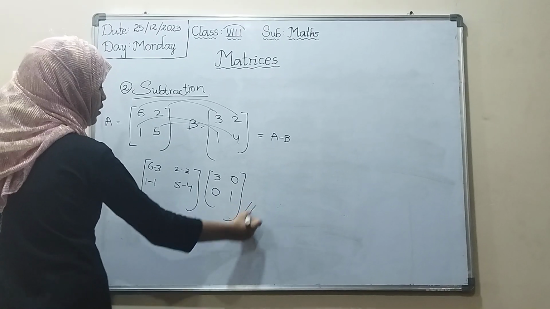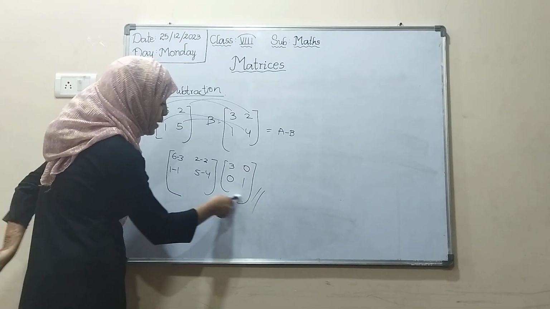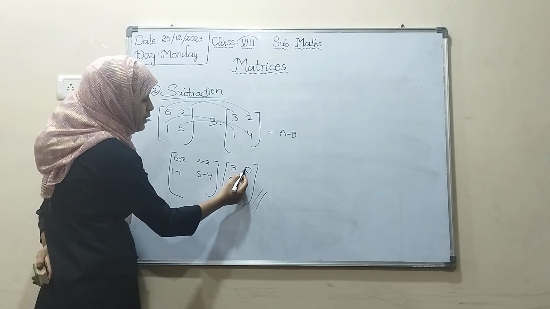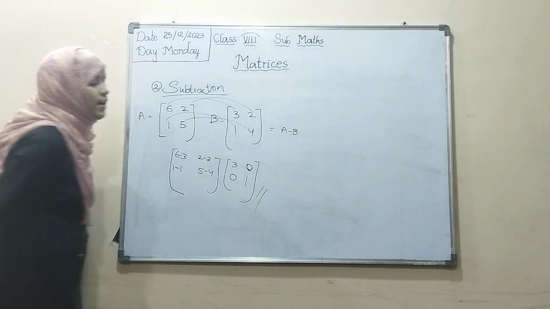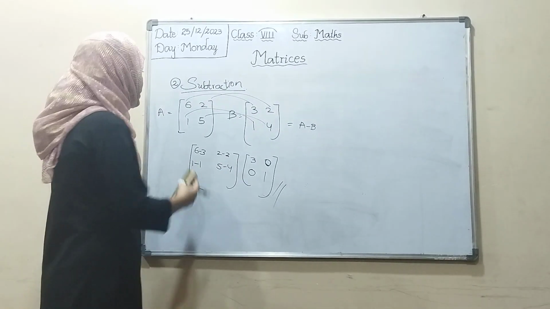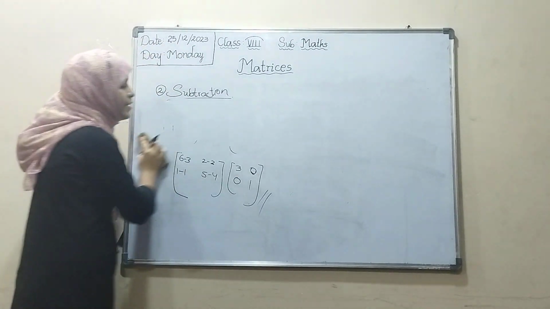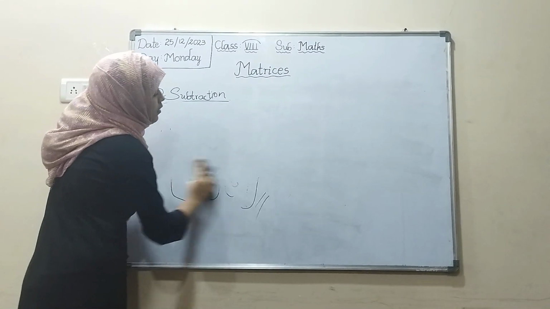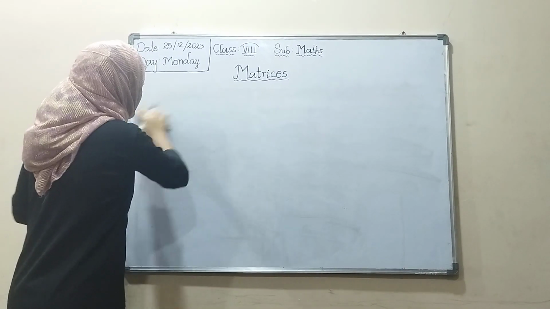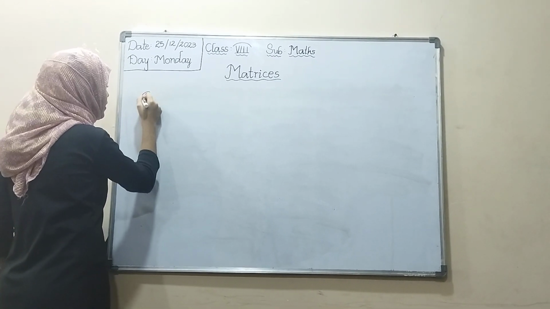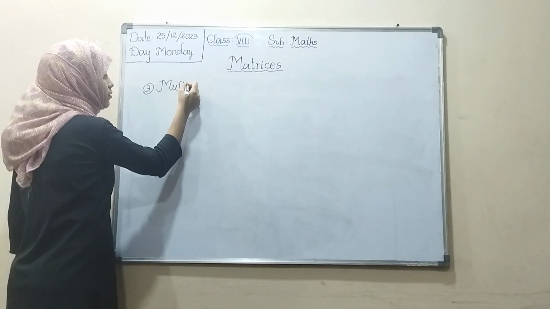This is the subtraction of matrices. What is this matrix? Diagonal matrix. The non-diagonal elements are zeros and the diagonal elements are numbers. It is called a diagonal matrix. Now I will tell you multiplication. It is somewhat difficult. Addition and subtraction are very easy and multiplication is somewhat difficult. Don't confuse.